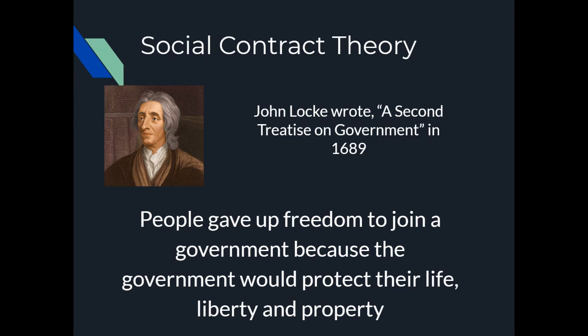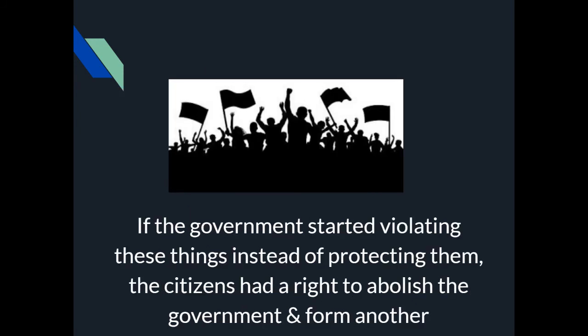But the second part of Locke's social contract theory is that if the government ever goes against the deal and starts violating your life, your liberty, and your property, then citizens have a right to abolish that government and form another one. That's the contract that exists. You give up some of your freedom in exchange for protection, and if the government violates this contract, you can revolt.